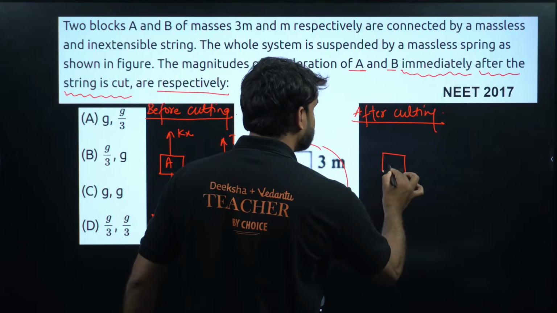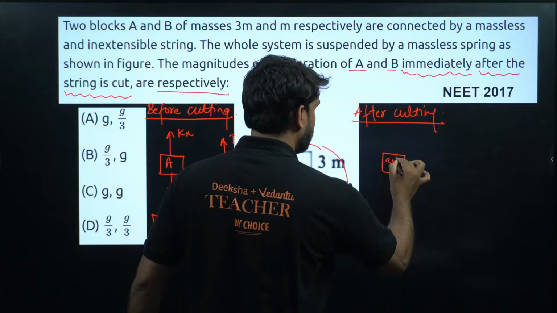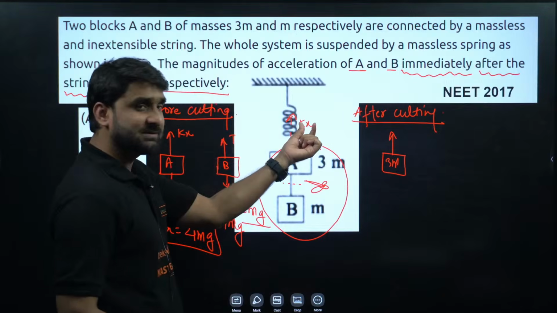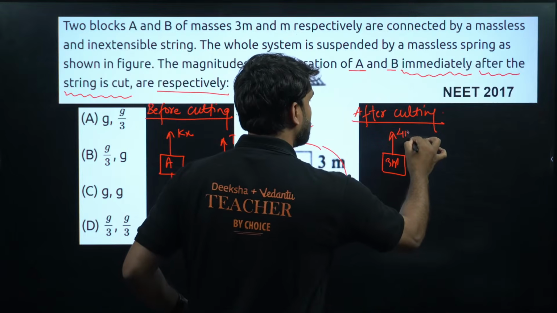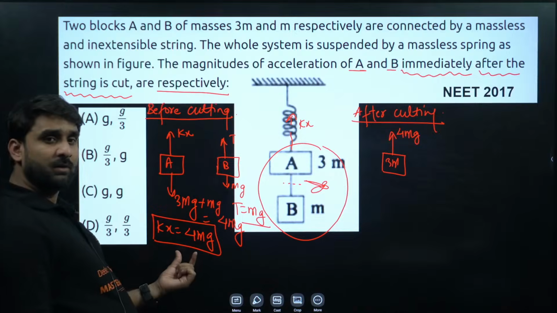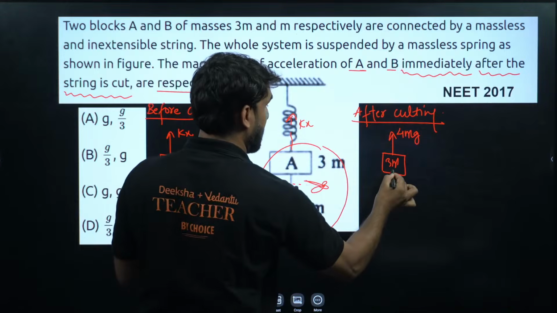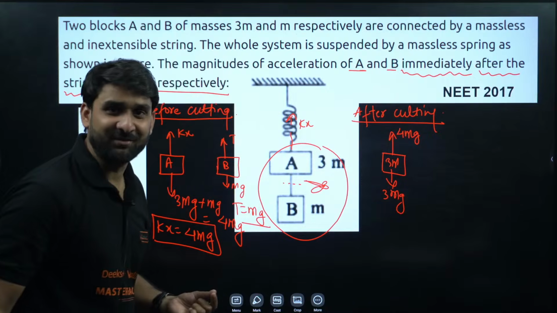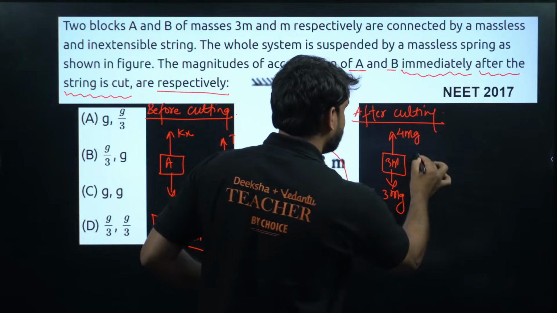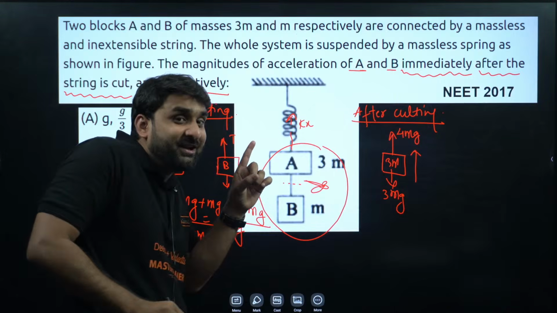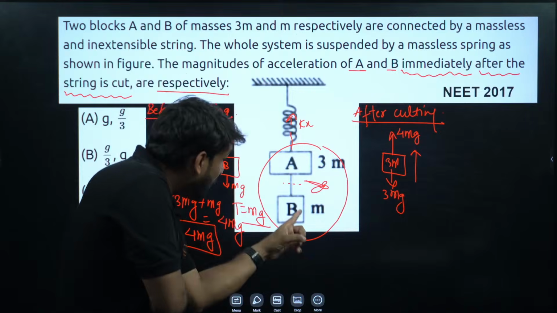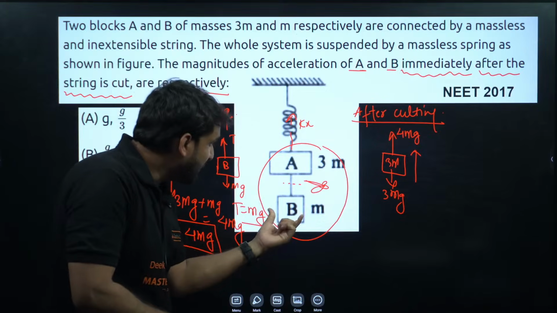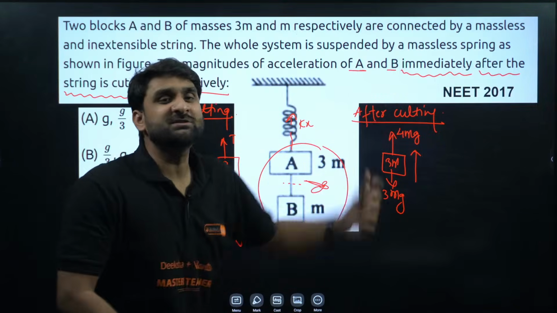And this 3m here has kx, which is equal to 4mg. 4mg we have already solved immediately after cutting, and this is equal to 3mg, right, my dear champion? And this will go in the upward direction because the load is reduced.